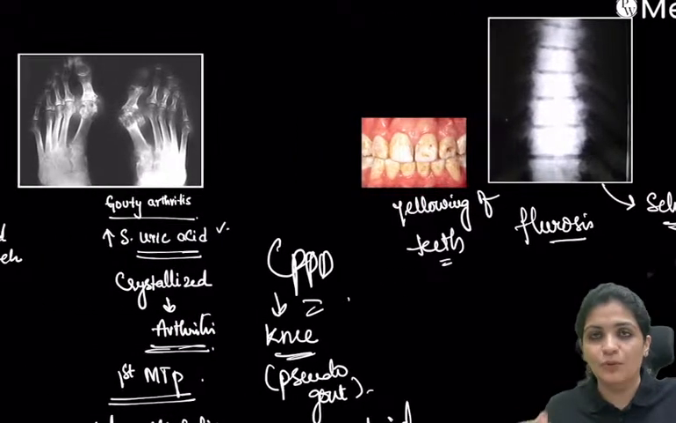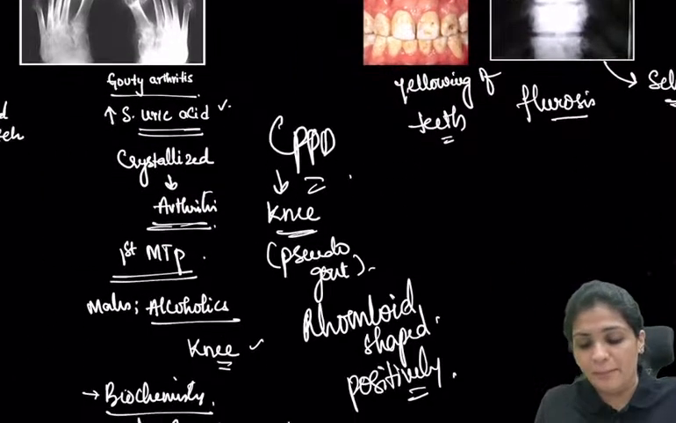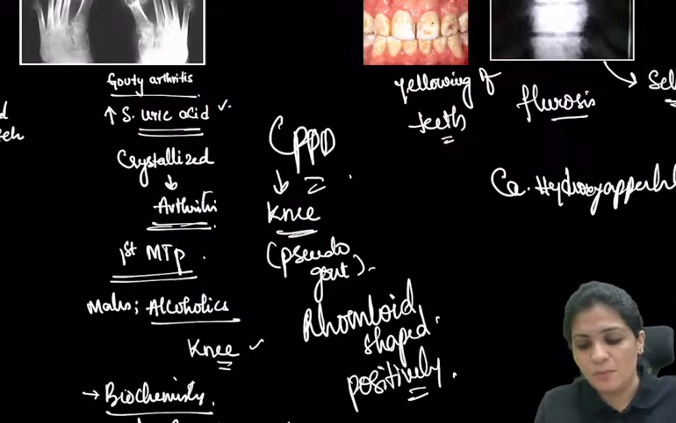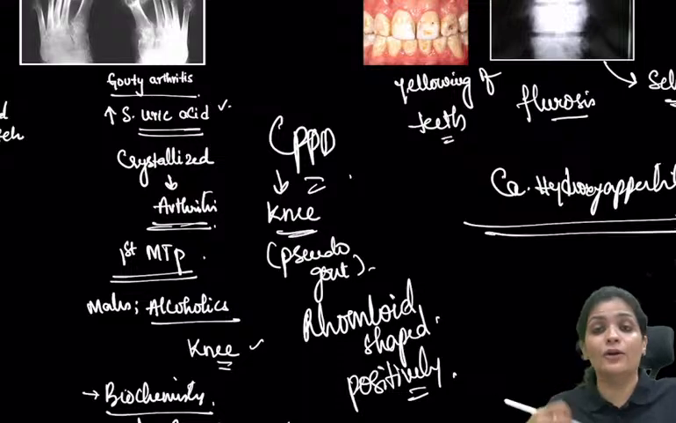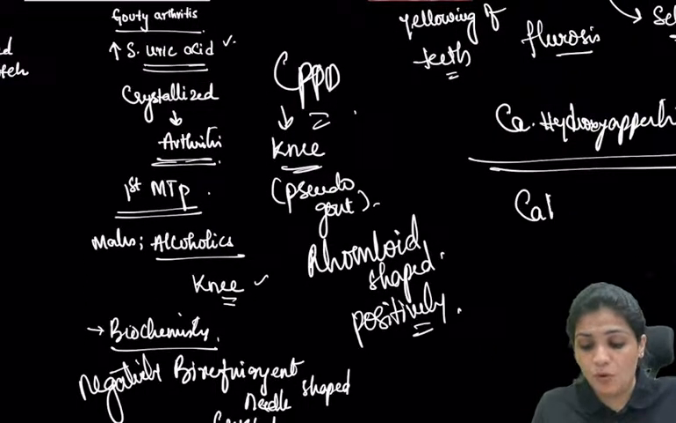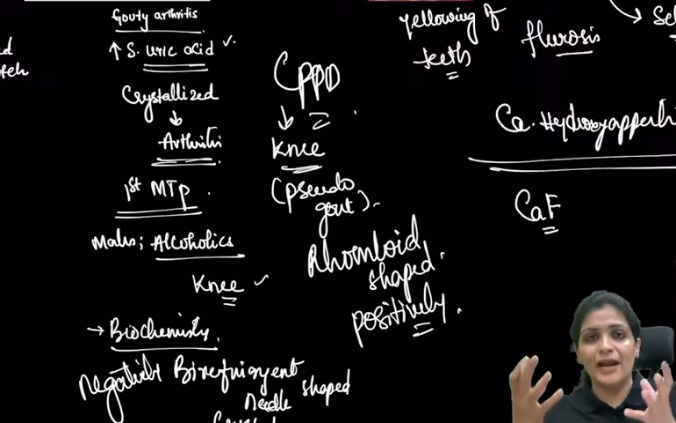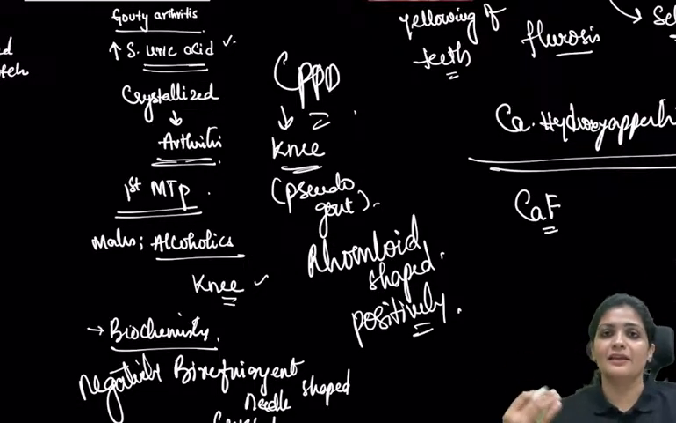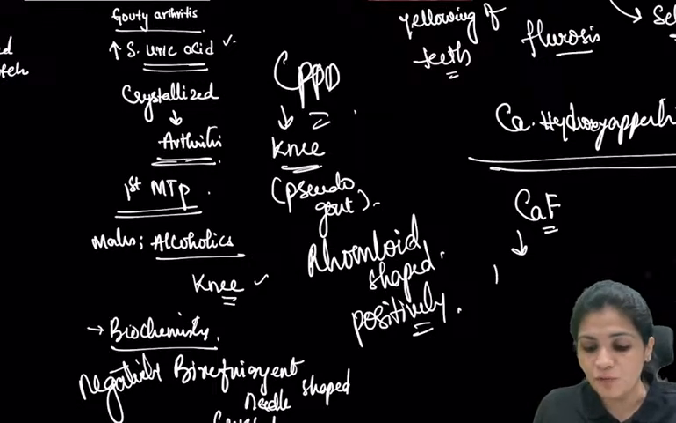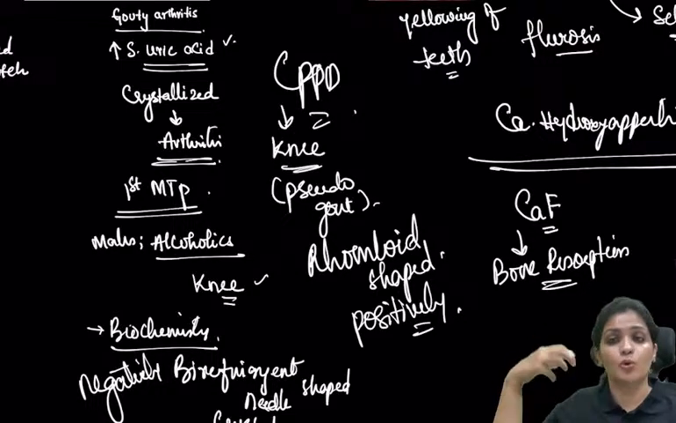Whenever you intake a lot of fluoride, if you remember, calcium hydroxyapatite is the main thing of the bone, right? So what is the composition of bone? It is calcium hydroxyapatite, right? So here what happens is calcium fluoride is formed. Whenever fluoride is increased in the body, it results in calcium fluoride. This fluoride is very adamant against bone resorption. That means it will not allow the bone to resorb.